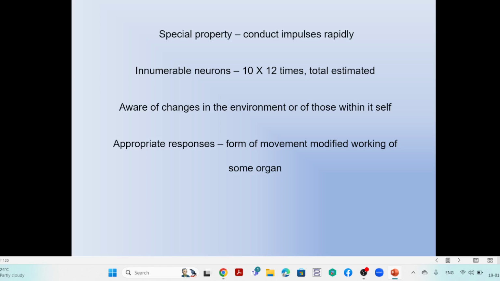Whatever the environmental change, whether in the internal or the external environment, there will be a receptor mechanism and a response mechanism. So the reaction and action will be taken completely and perfectly.